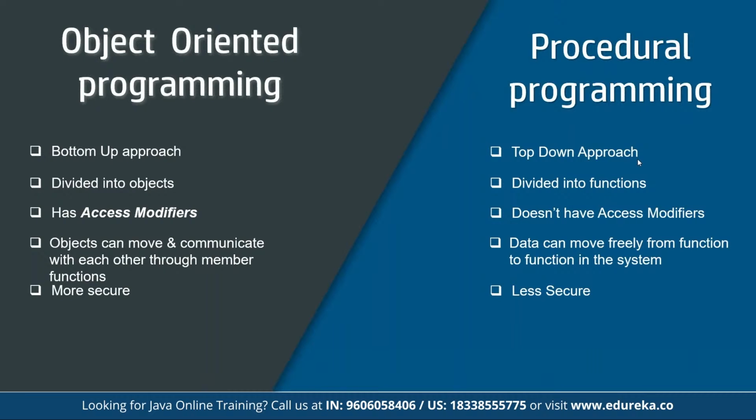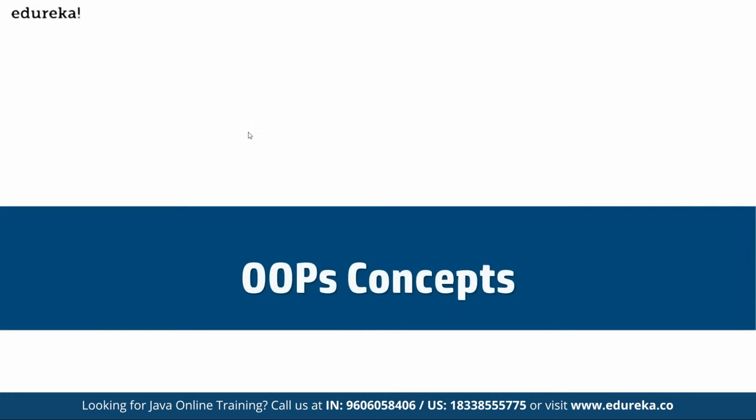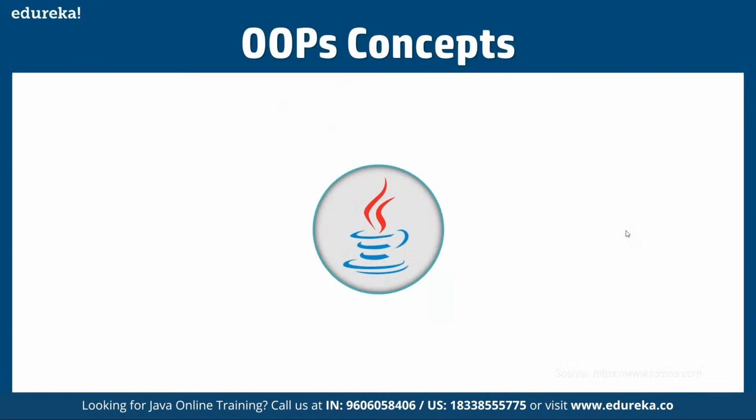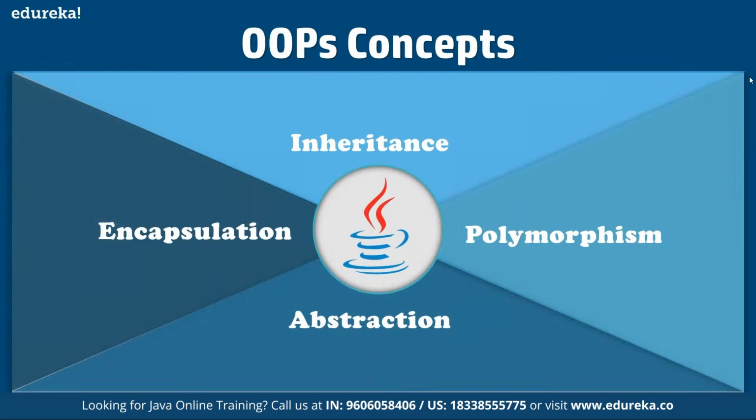All right, so next, let's discuss the concepts of OOPS. Basically, OOPS has four different components available: inheritance, polymorphism, abstraction, and encapsulation. These are the building blocks of the OOPS concept, and now let's talk about each of them one by one as we proceed further.